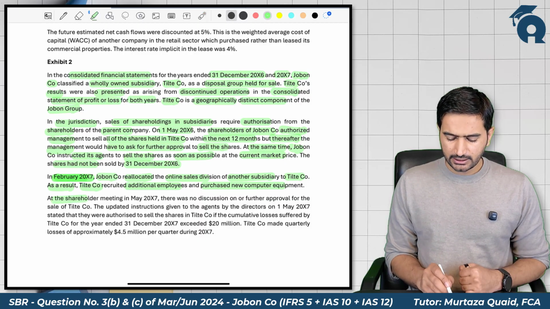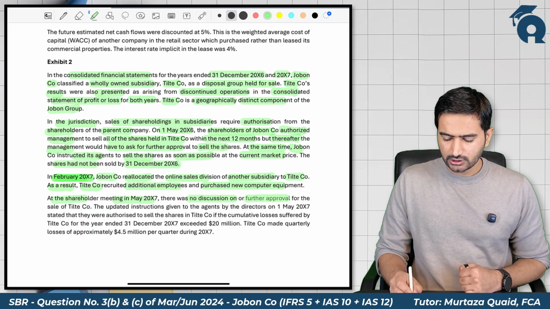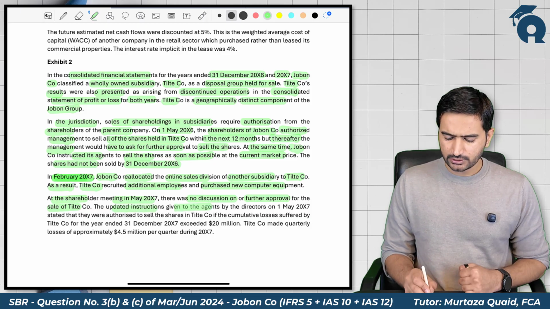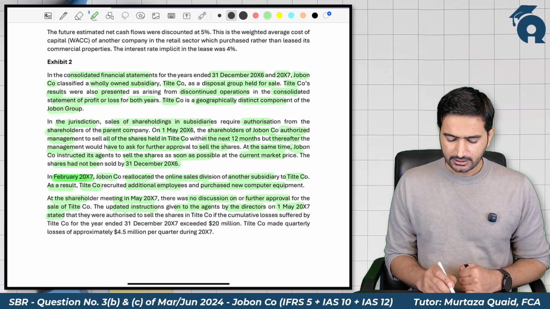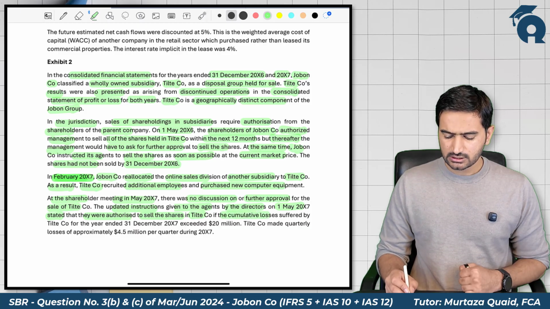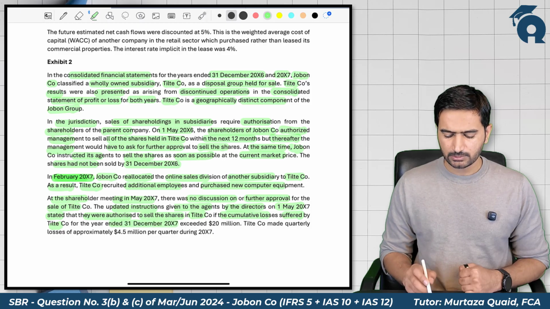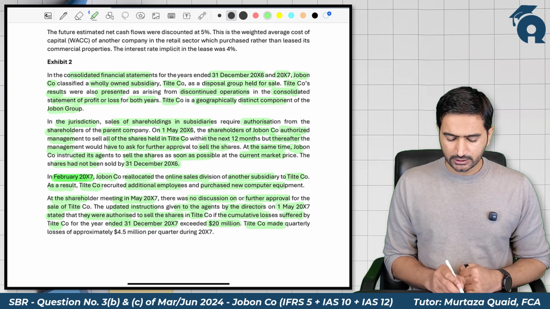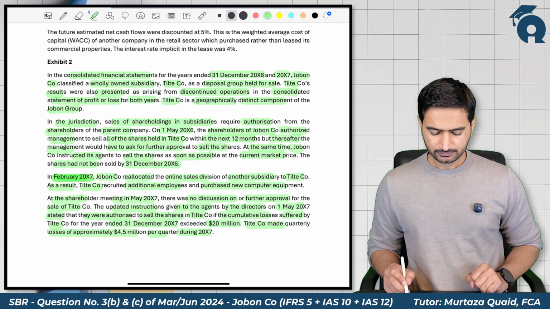At the shareholder meeting in May 2007, there was no discussion on or further approval for the sale of title company. The updated instructions given to the agent by the director on 1st May 2007 stated that they were authorized to sell the shares in title company if cumulative losses suffered by title company for the year ended 31st December 2007 exceeds 20 million. And title company made quarterly losses of approximately 4.5 million per quarter during 2007.